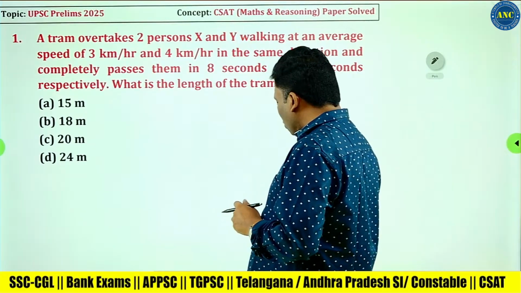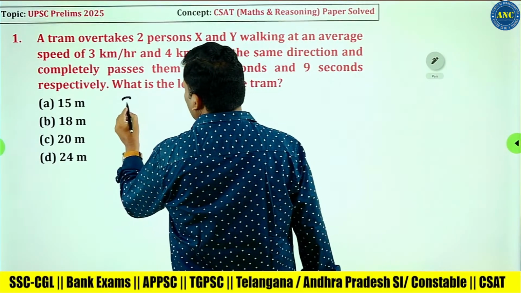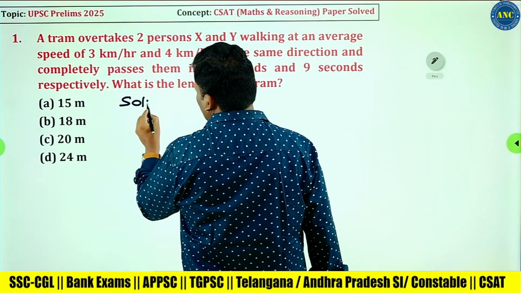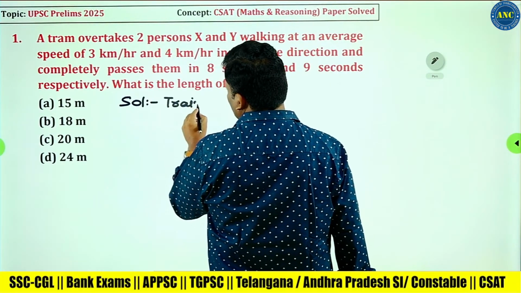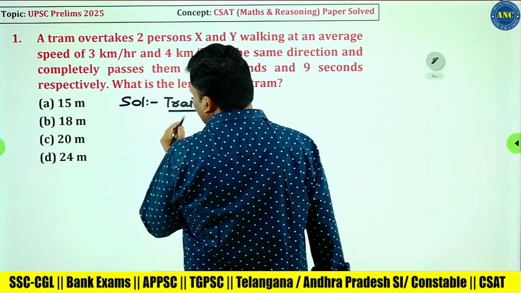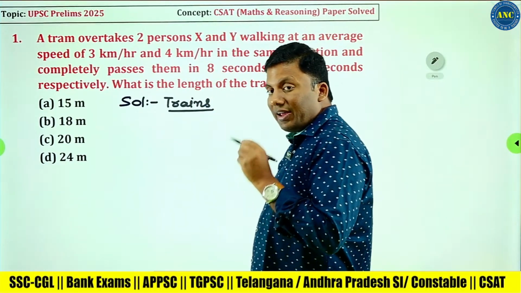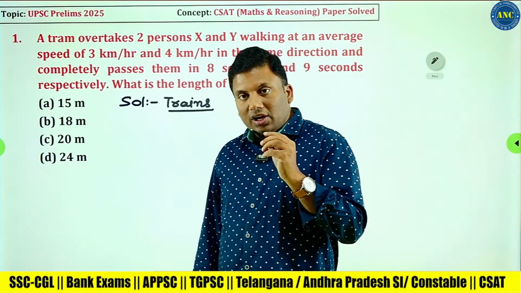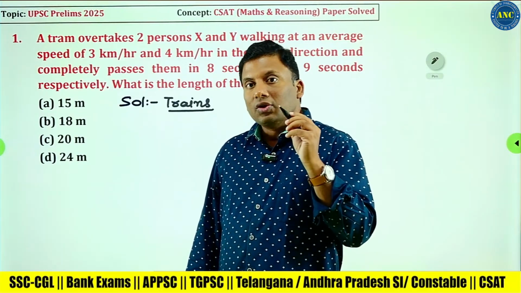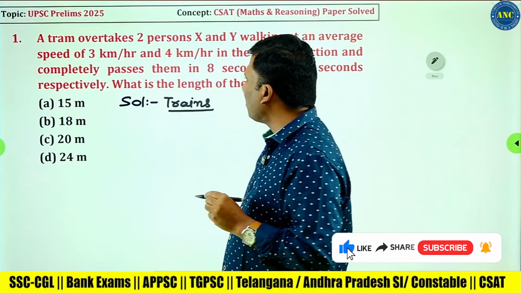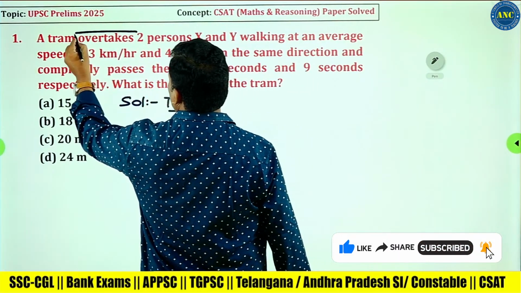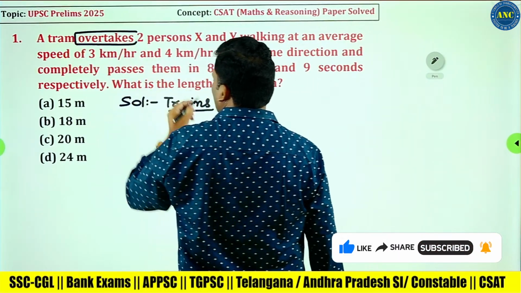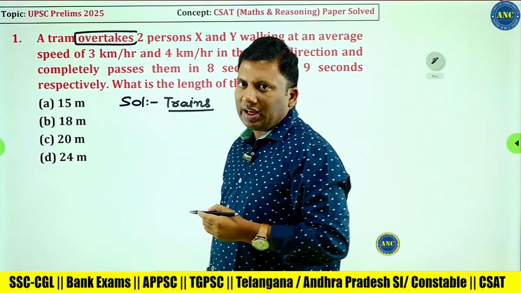Now the first question is based on trains. Wherever there is an important keyword, I will underline that keyword, because if you miss that keyword, you will not be able to solve that problem. A train overtakes 2 persons.